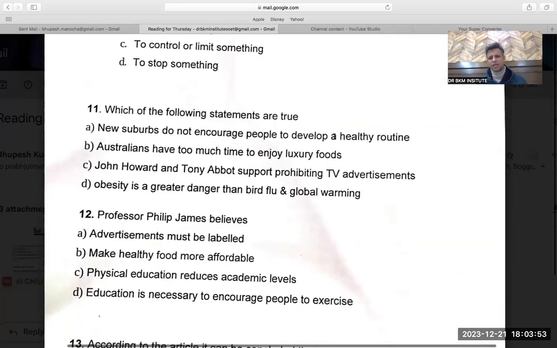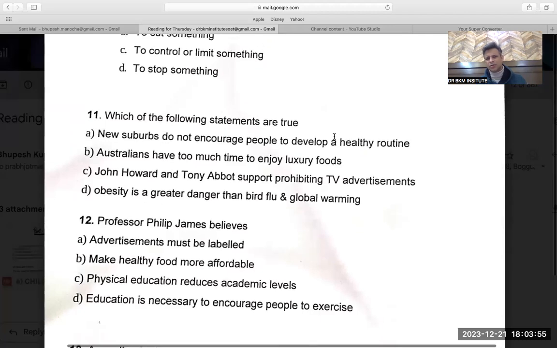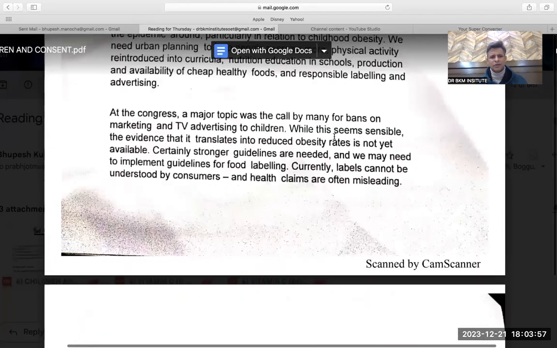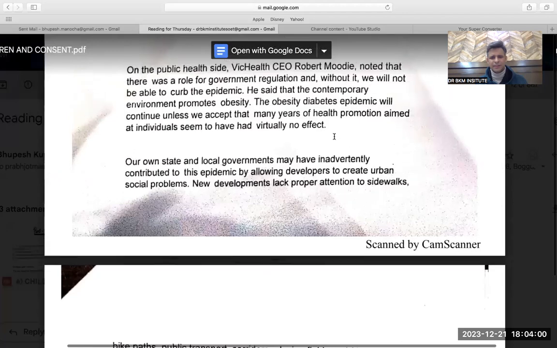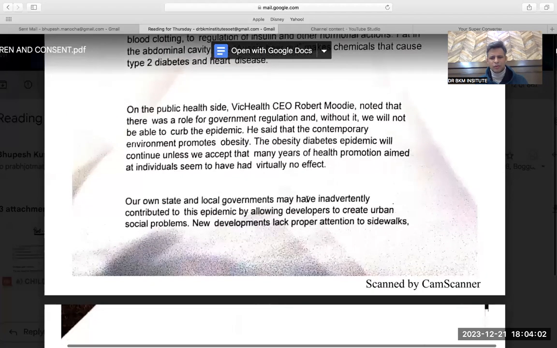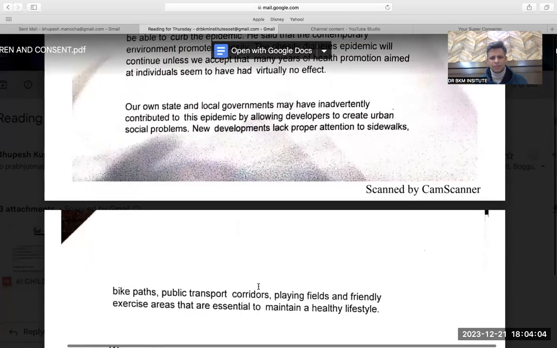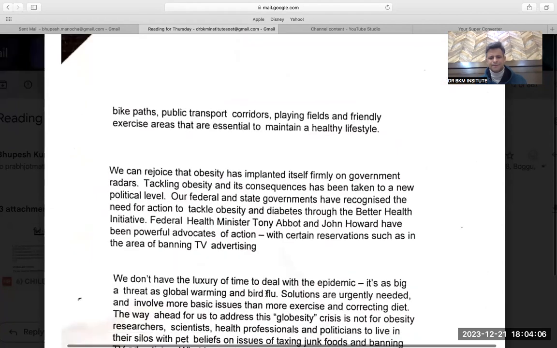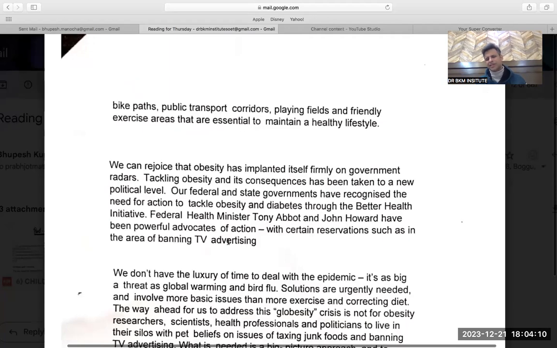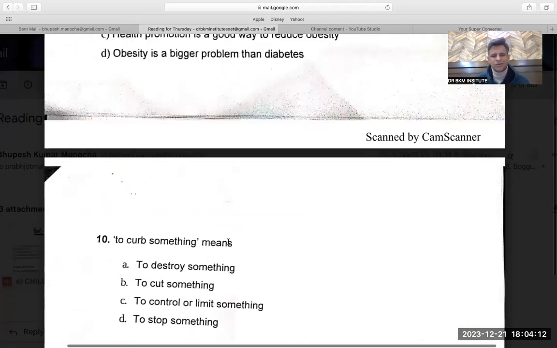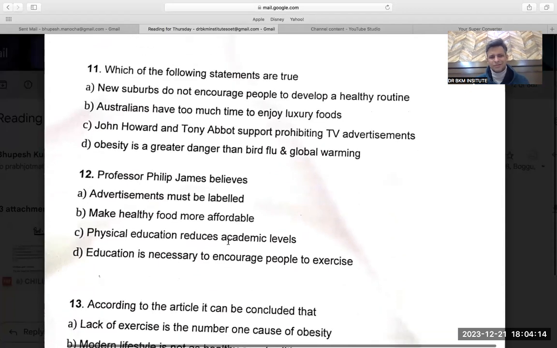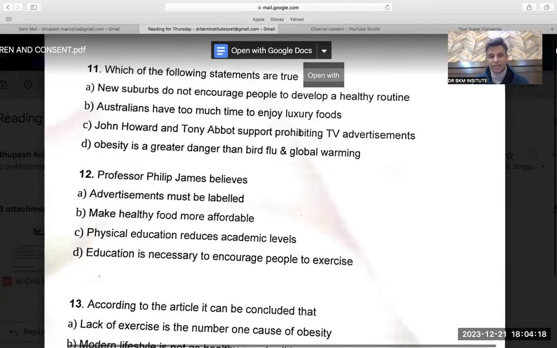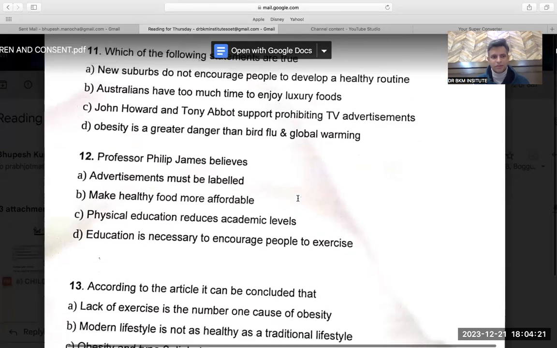But again, A should be the answer, that new suburbs do not encourage because they do not have the sidewalks. I was reading something like that now. New developments lack proper access to sidewalks, bike parks, and this. The words 'new suburb' were not given. So A or C again. But again, I don't know, not that kind of great reading. But yeah, keep on doing. Let's see how many would be correct. I will ask you after just a couple of questions.